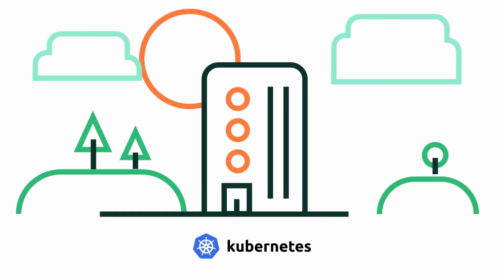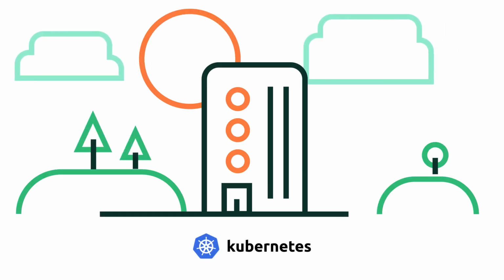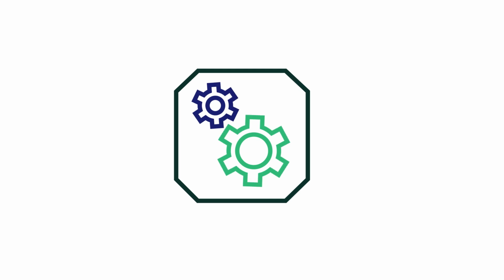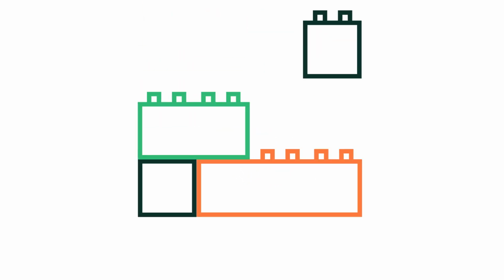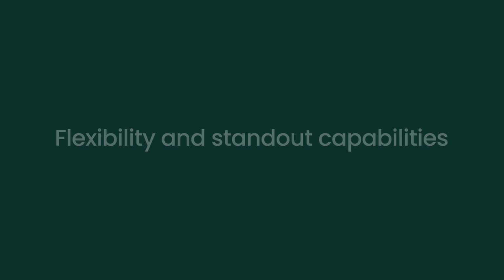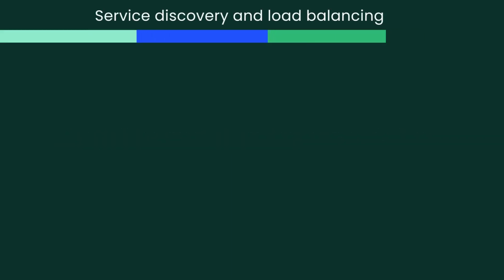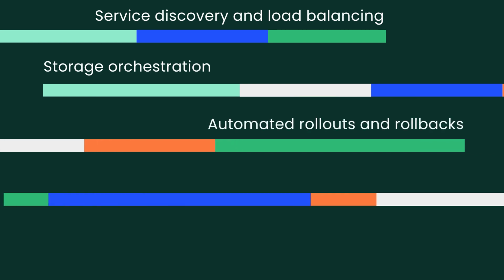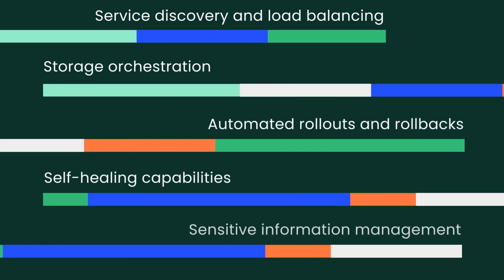Kubernetes containers are transforming how organizations deploy and use applications on Amazon Web Services. It gives you a framework to run distributed systems resiliently, as well as the building blocks for creating developer platforms. IT teams also value Kubernetes for its flexibility and standout capabilities, including service discovery and load balancing, storage orchestration, automated rollouts and rollbacks, self-healing capabilities, and sensitive information management.